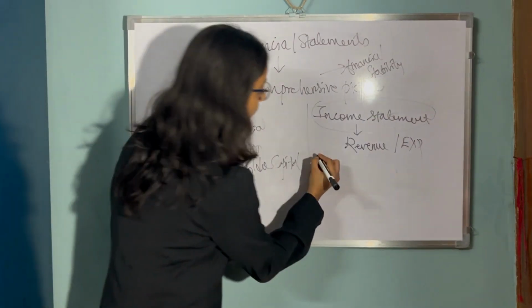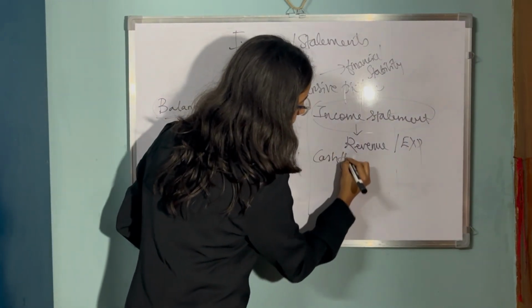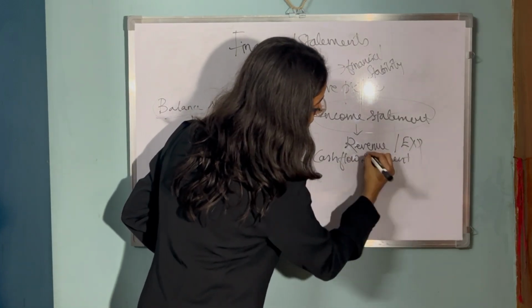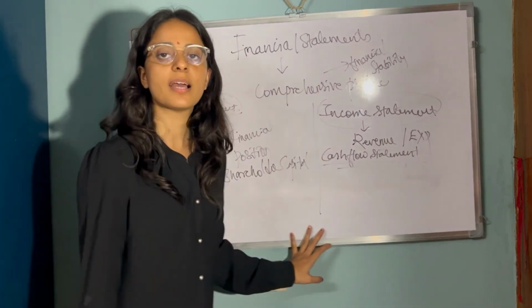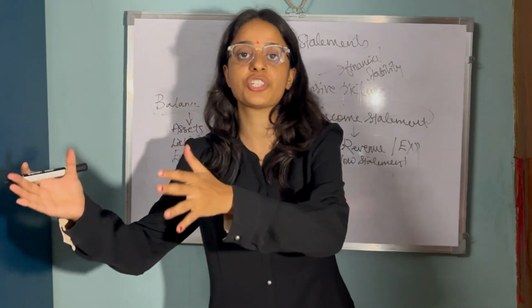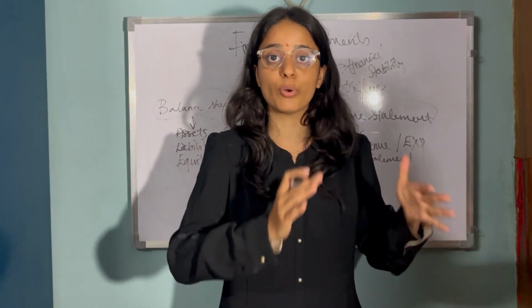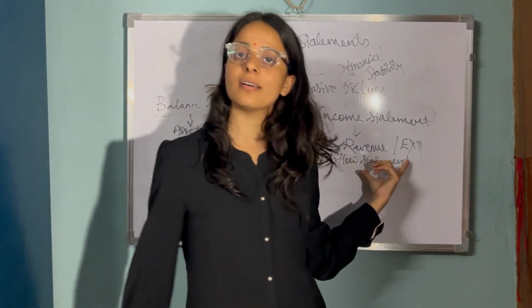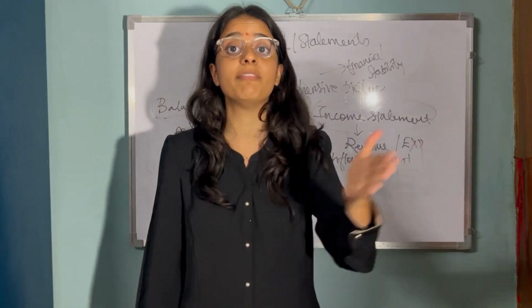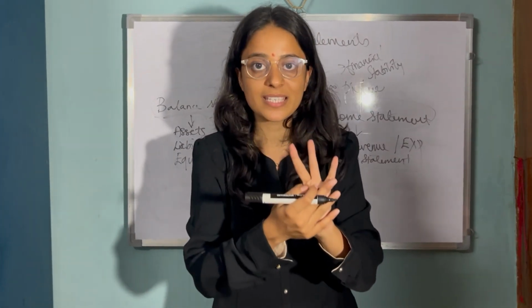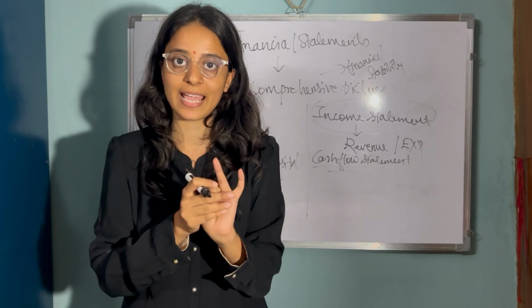Next comes the cash flow statement. So what is a cash flow statement? It's nothing but it tracks how much cash is coming in, that is cash inflows, and cash outflows. It again has three divisions, which are cash from operations, cash from investing activities and cash from financing activities.